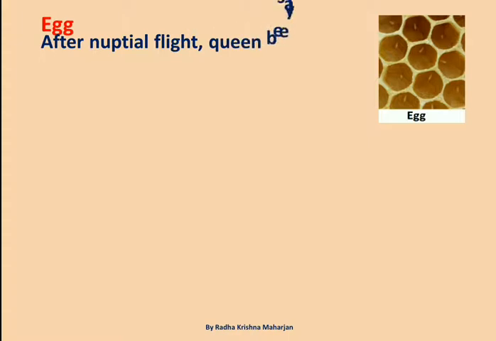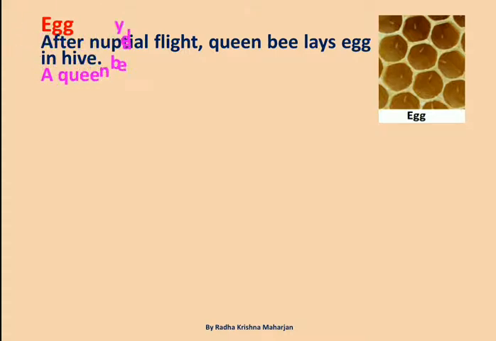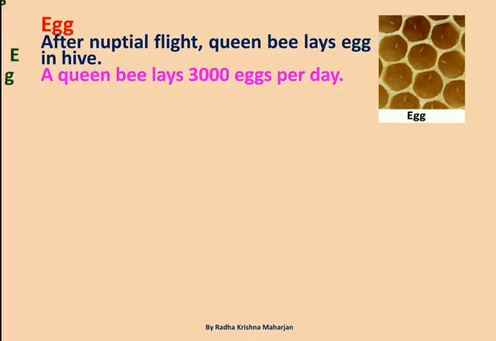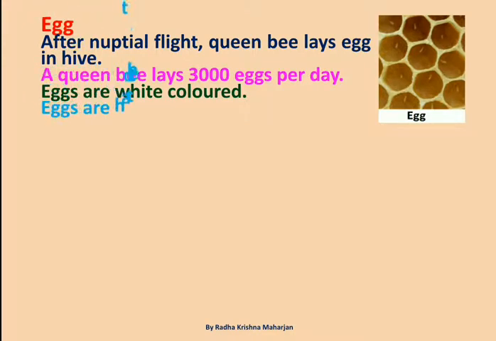Egg. After nuptial flight, queen bee lays eggs in hive. A queen bee lays 3,000 eggs per day. Eggs are white colored. Eggs are hatched to larvae after 3 days.